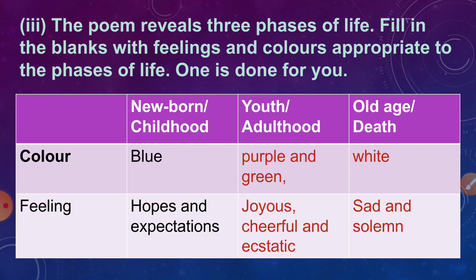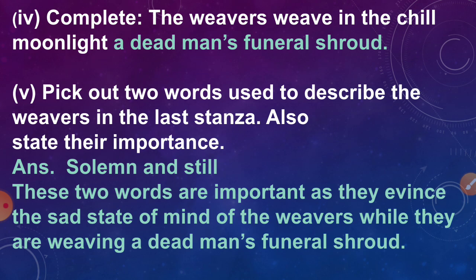The second phase of life is youthful days or adulthood, and the colors mentioned are purple and green, and the feelings are that they are very joyous, cheerful and ecstatic. The third phase of life is old age or the death phase of our life, and it is represented by white color, and the feelings are that the weavers are sad and solemn. Let's begin with the next activity.